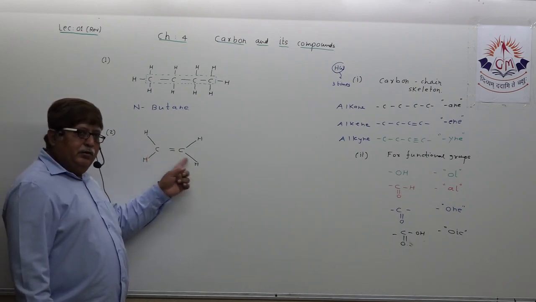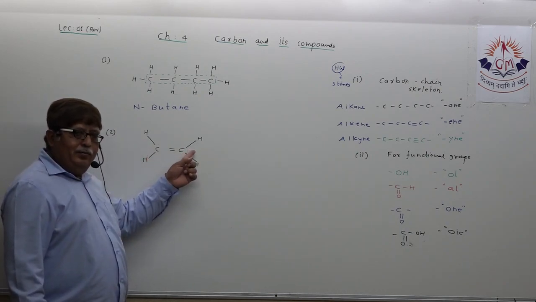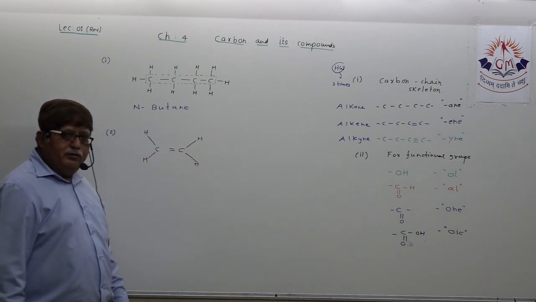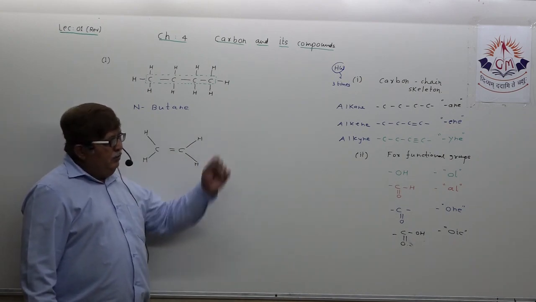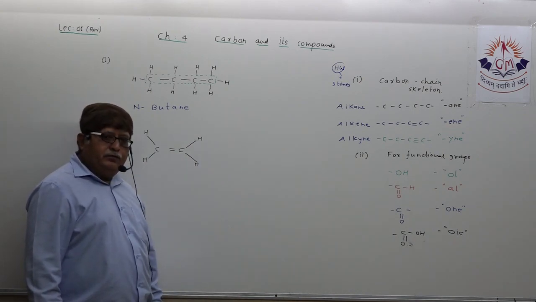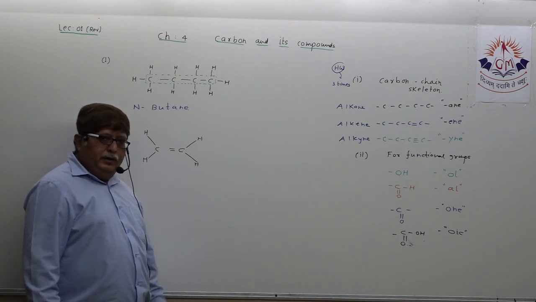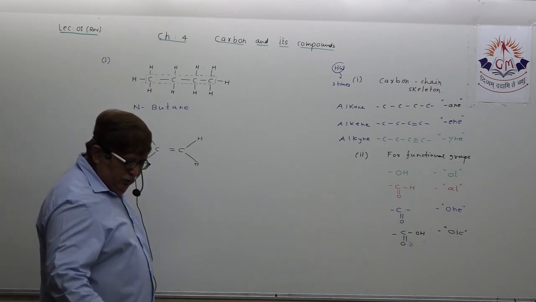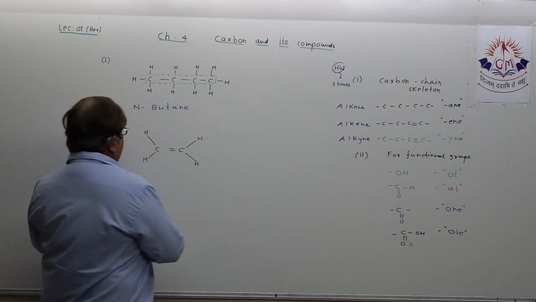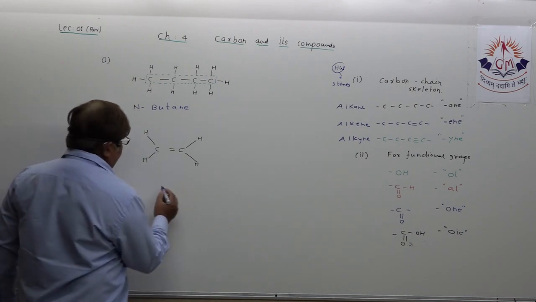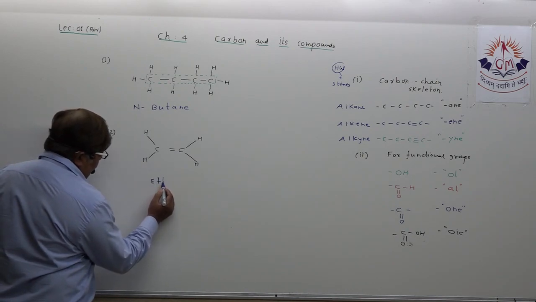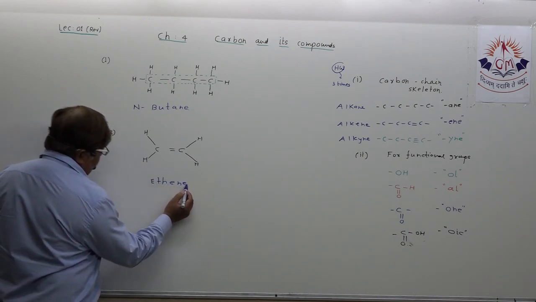Valencies are occupied, covalently bonded, by carbon with the hydrogen atom. But what is this? Double bond means the suffix has to be ene, and because it consists of two carbon atoms, what should I name this, dear student? I can name it as ethene, as you all know.